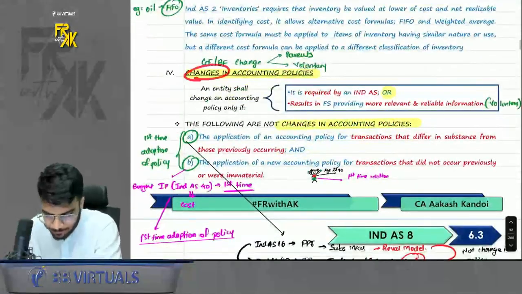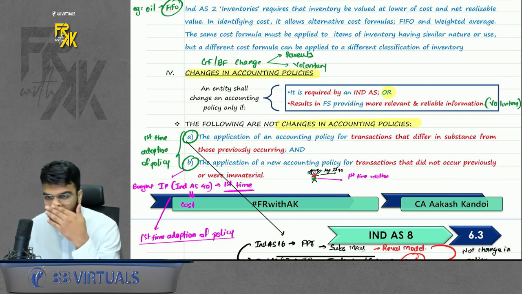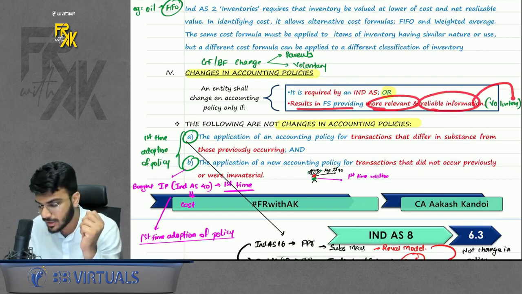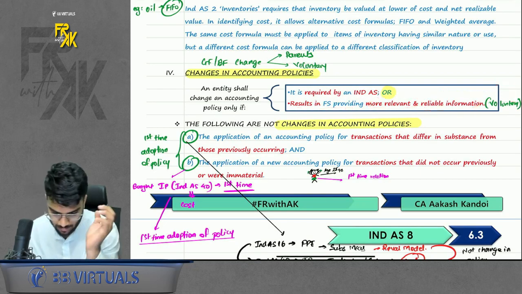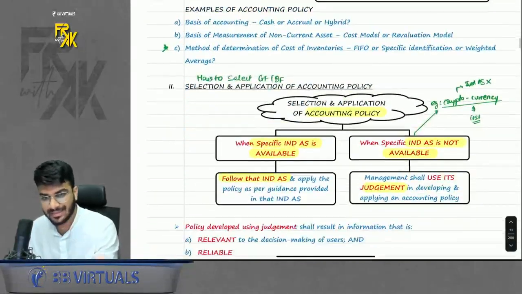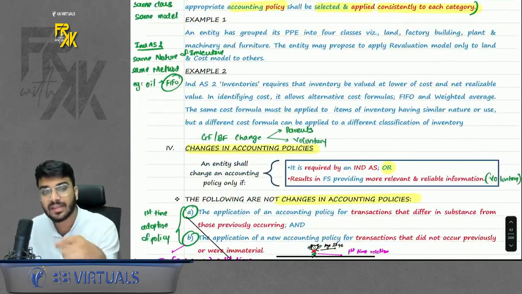Anyways, then change in accounting policies. Can we ever change our accounting policy? The answer is yes, in two cases. Which are those two cases? First, if it is required by Ind AS, or second, if it results in more relevant reliable information, that is you are changing it voluntarily. Now if you see the flow of accounting policies, it is defining, then selecting, then whatever you select apply consistently, then fourth discussing whether we can change it.